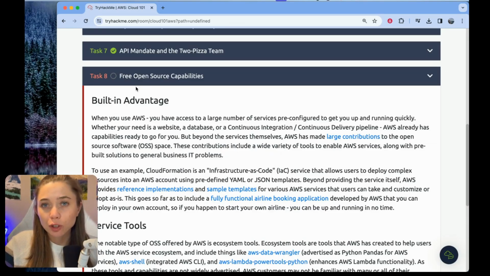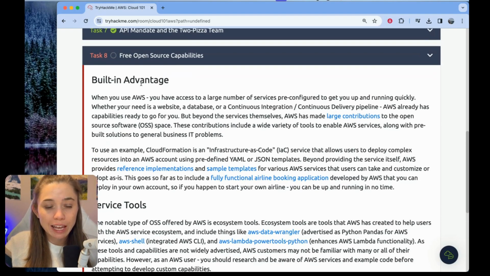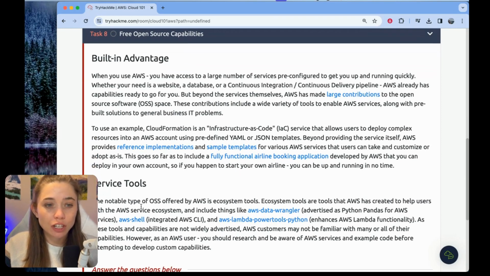Task 8 is called free open source capabilities. And there are two sections, built-in advantage and service tools. Built-in advantage starts with: when you use AWS, you have access to a large number of services pre-configured to get you up and running quickly. Whether you need a website, a database, or a CI/CD pipeline, AWS has capabilities ready to go for you.